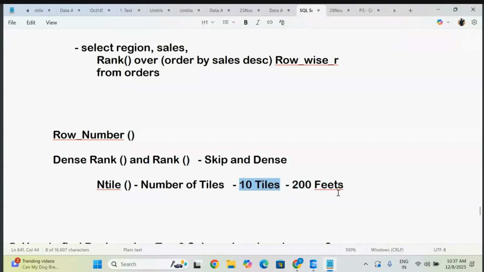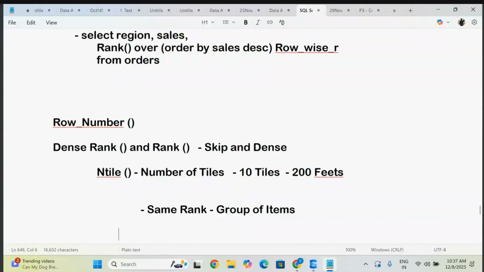In the same manner, here is what ntile is going to work out. It is going to give you the same rank. So you can give the same rank for a group of items. That group of items, how many items you want to put in a group, that is your choice.